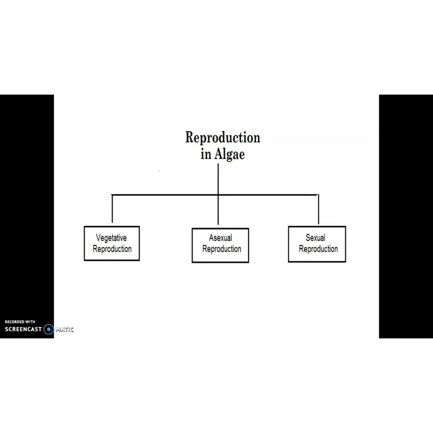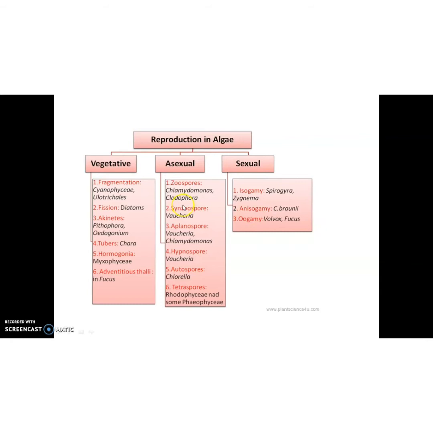That is an example for anisogamous. Like that, here also there are anisogamous gametes, and those gametes with the same structure, size and shape are known as isogametes.